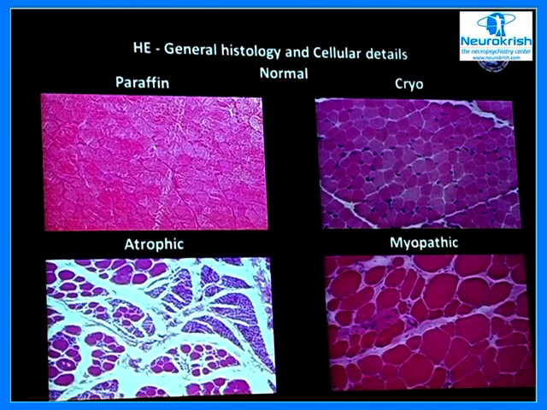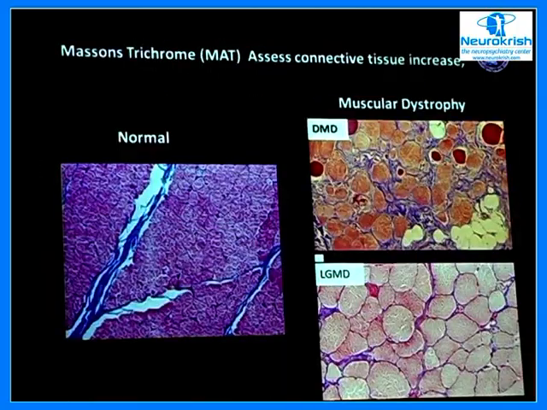Now, this is myopathy. Myopathy includes all the muscular dystrophies and the inflammatory disorders; the others come under the myopathies. This is one example of a muscular dystrophy where the muscle fibers are no longer polygonal. They have become round. There is variation in the fiber size. And you have certain fibers like this, which are the necrotic fibers or the degenerating fibers. Based on this, we offer the diagnosis.